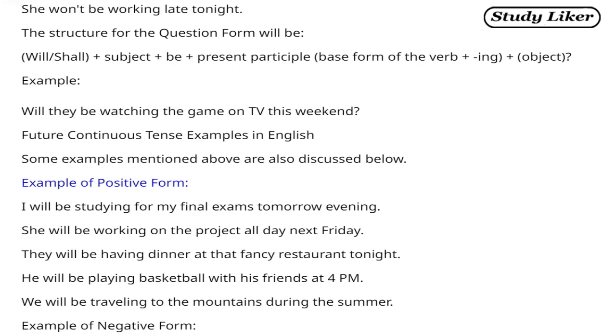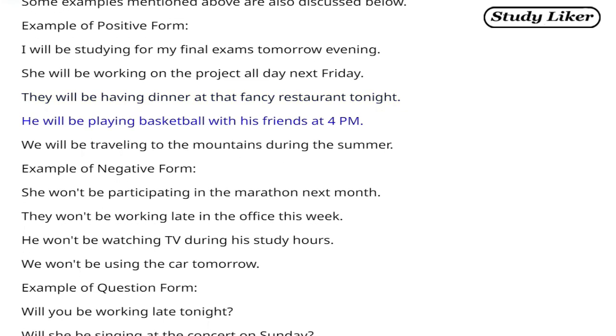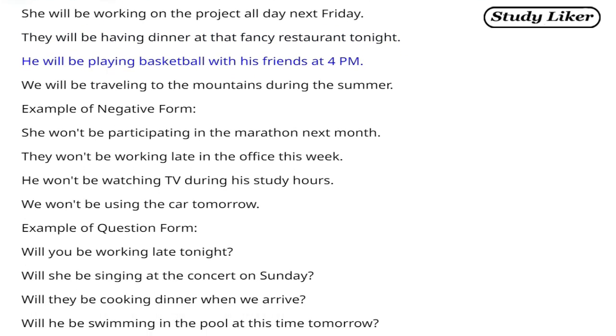Example of positive form. I will be studying for my final exams tomorrow evening. She will be working on the project all day next Friday. They will be having dinner at that fancy restaurant tonight. He will be playing basketball with his friends at 4 p.m. We will be traveling to the mountains during the summer.